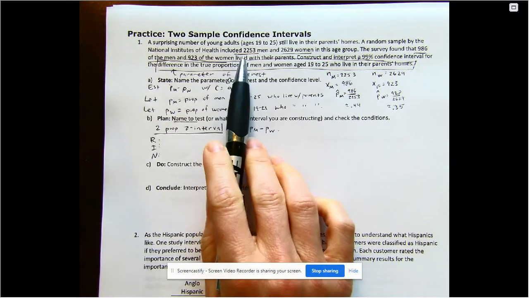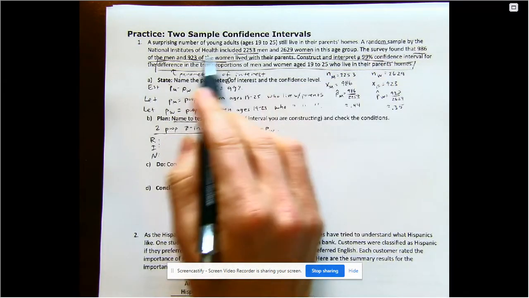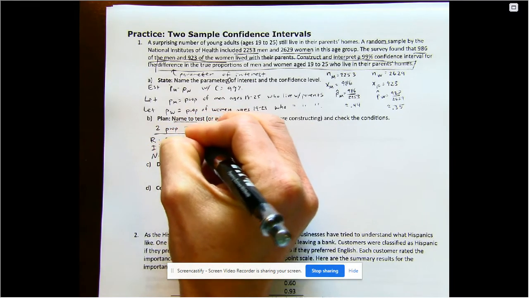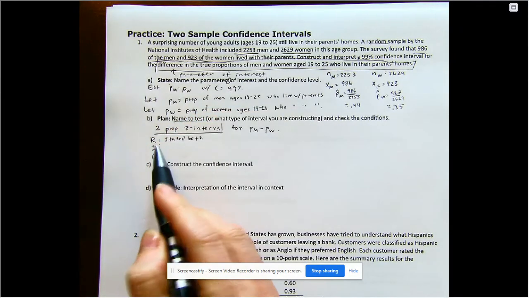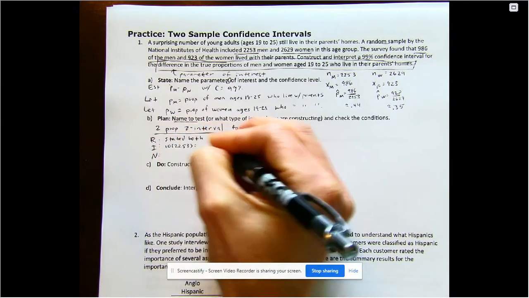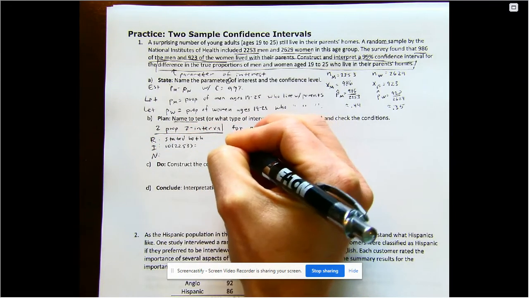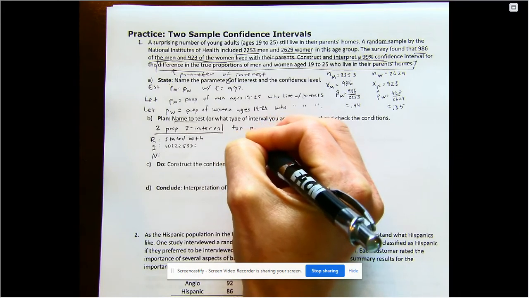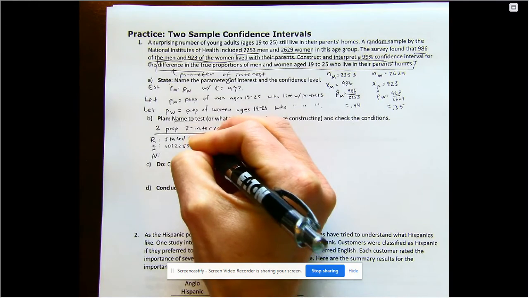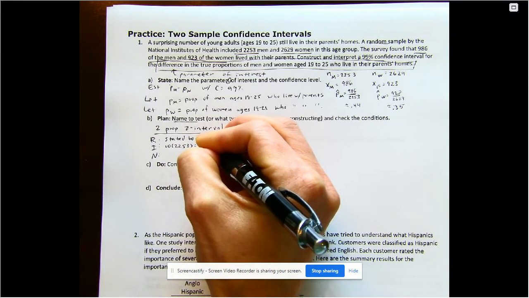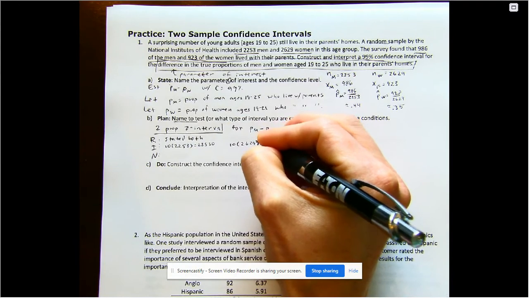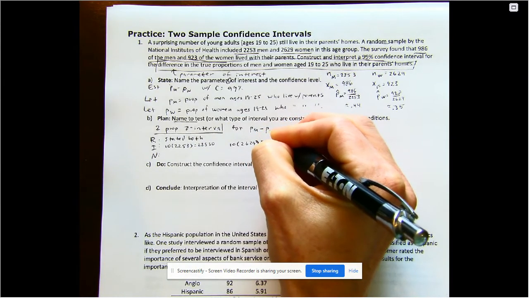For random, they did tell us that they are a random sample of men and women, so that's met for both. For independence, we are going to do 10 times 2253, and 10 times 2,629, which is 22,530 and 26,290.